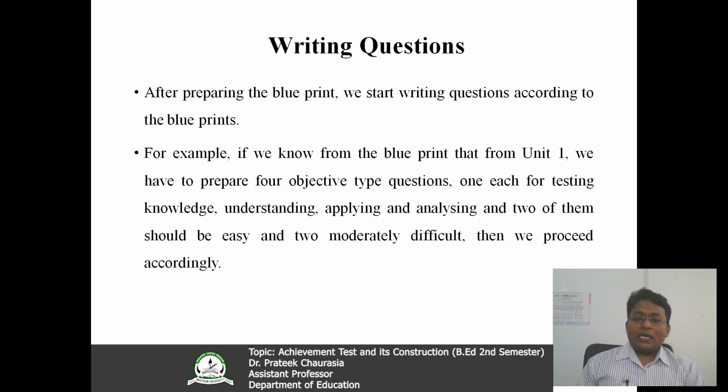Since you have done the hard work in the development of the blueprint, the next task is to write the questions, because questions are the things on the basis of which you can judge the traits and whatever you want to know from the students. So after preparing the blueprint, we start writing questions according to the blueprint. Always keep this in mind, that you have to develop your questions as per the blueprint.